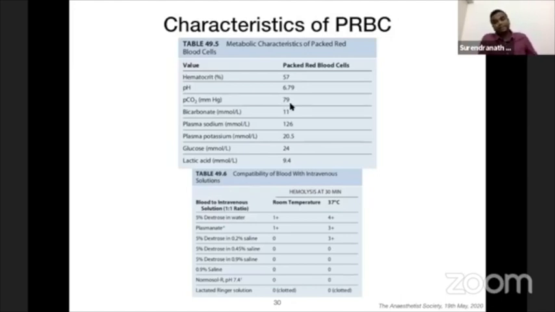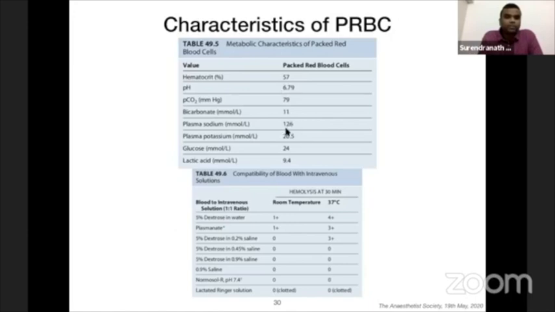It's around 80. And the plastic bag doesn't allow the carbon dioxide to escape. But do not worry, if you transfuse even a packed red blood cell with a carbon dioxide of 80, it can be ventilated out very soon. The bicarbonate level falls significantly because of reduced pH.